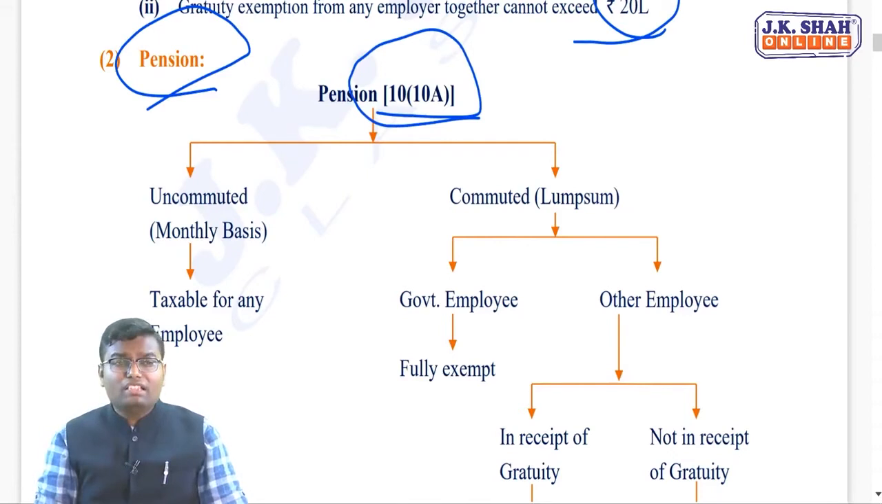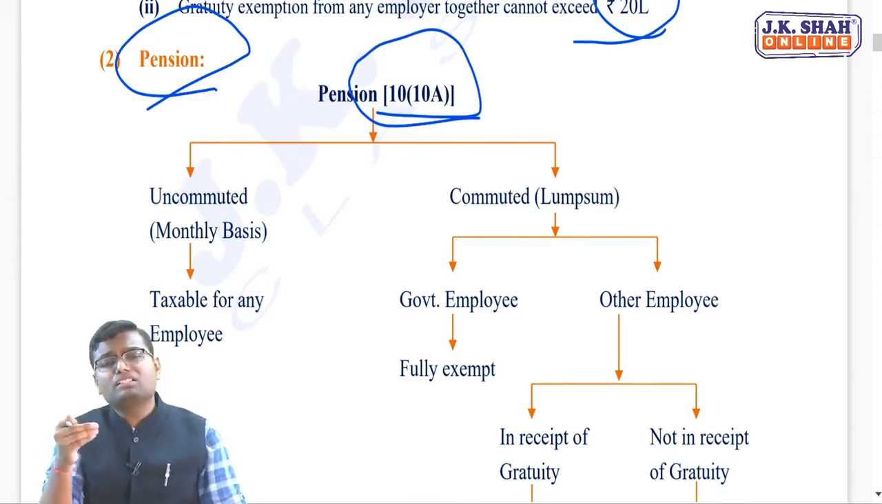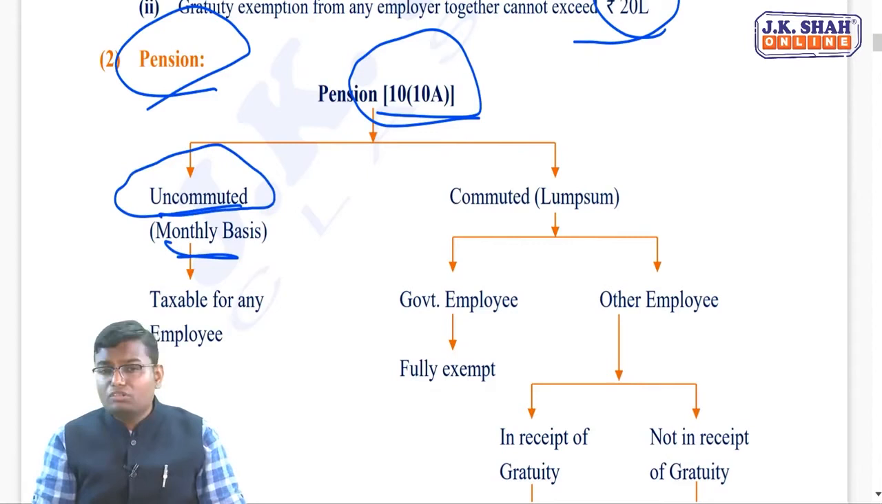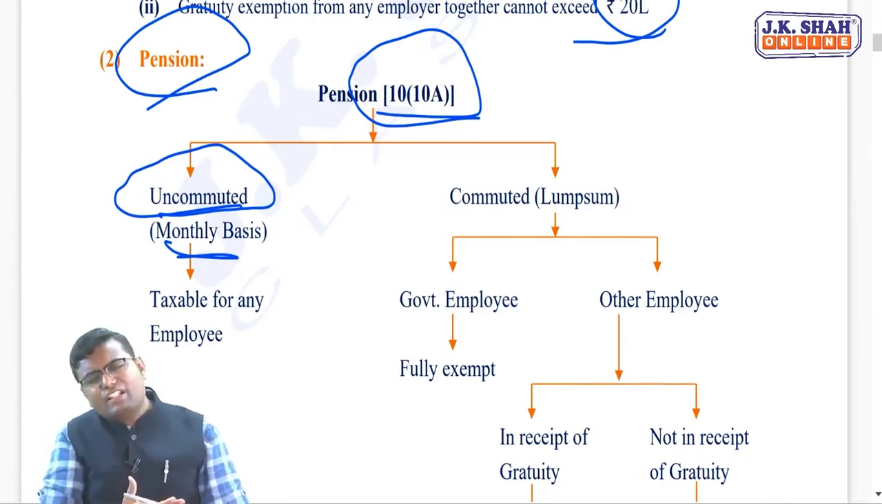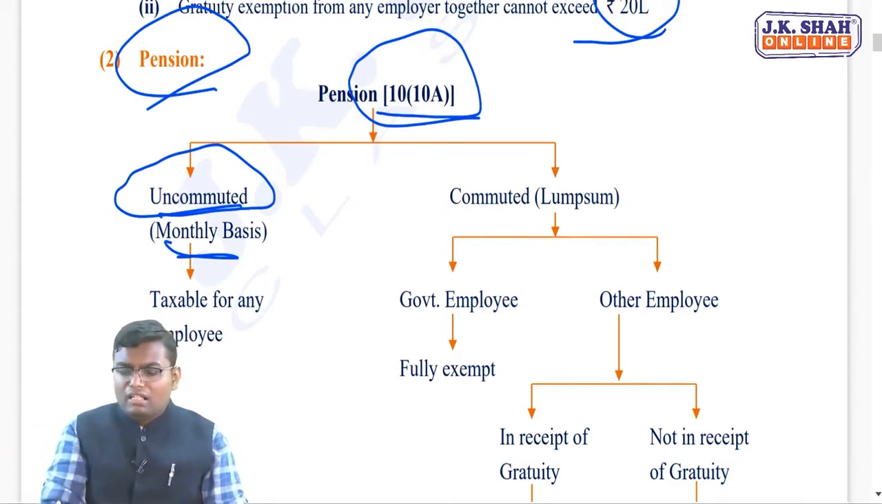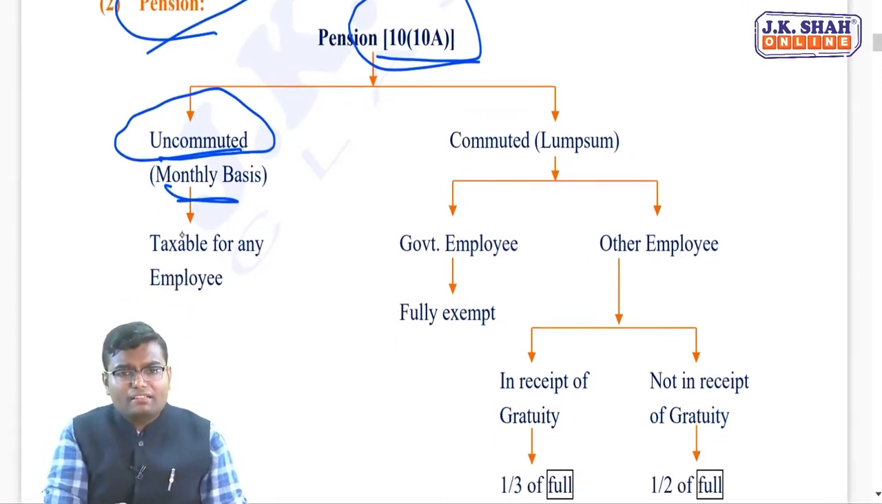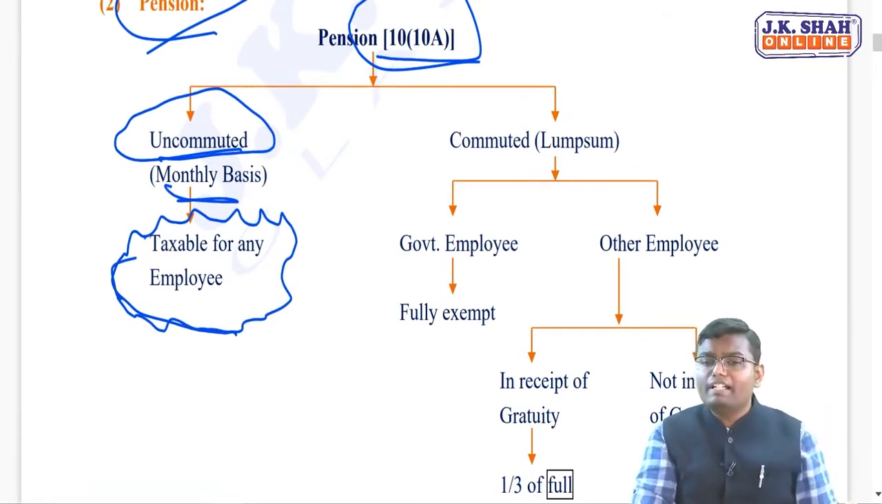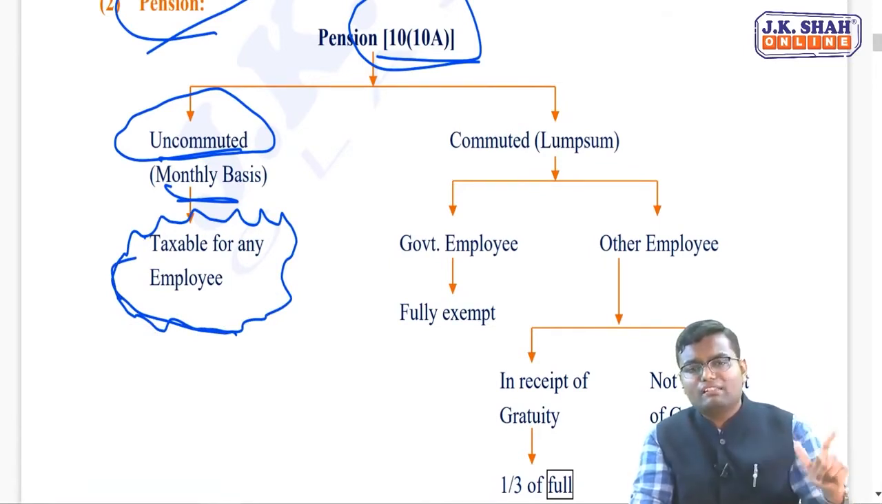Number 1, which you have generally seen in the world, that you are receiving per month a fixed amount, per month, per 6 months, whatever. That is called monthly basis uncommuted pension, which you are not receiving on a lump sum basis, which you are receiving after retirement on a per month basis. Remember, the salary also you were receiving per month, pension also you are receiving per month, there is no difference. And that's why if you are receiving uncommuted pension, that is pension on a monthly basis, it is taxable for every kind of employee. Even though you are a government employee, even though you are not a government employee, taxable.